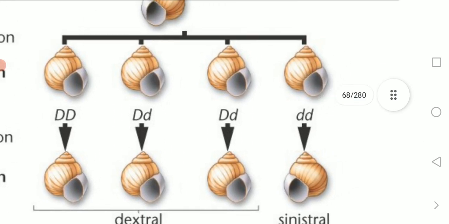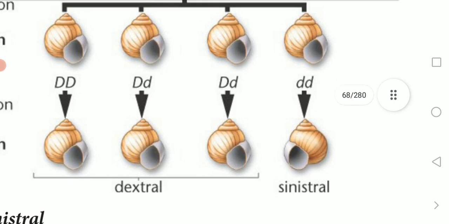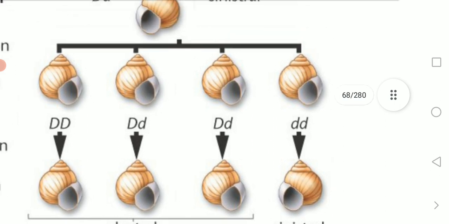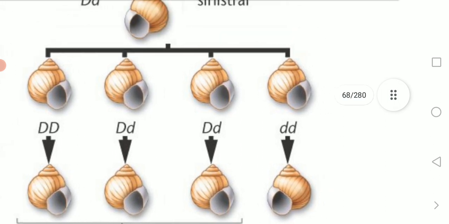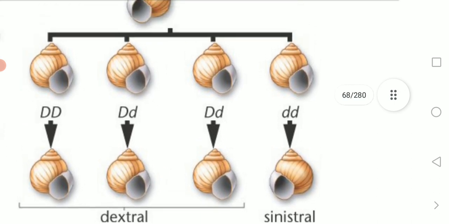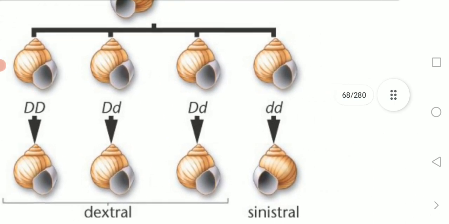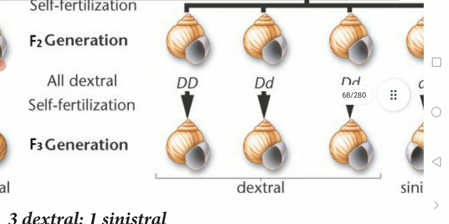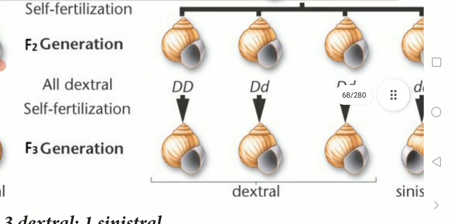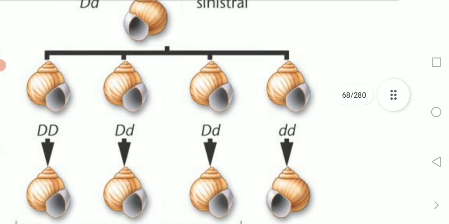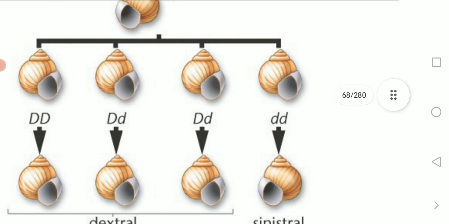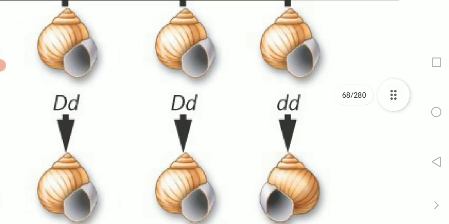What about the F2 generation? If this type is allowed to self-fertilize, how will the F2 generation be formed? If you cross capital D, small d with capital D, small d, these combinations of alleles will come. Capital D capital D is the dextral type, and capital D small d is also the dextral type.